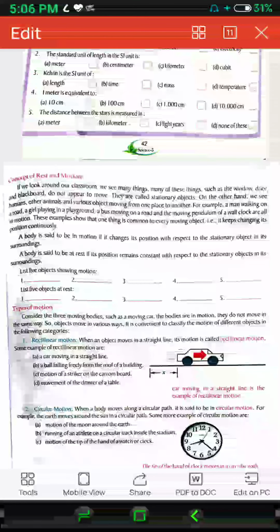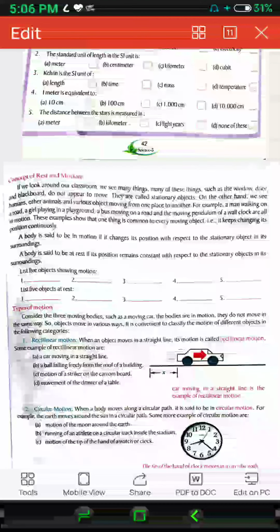List 5 objects showing motion. You have already learned that some animals move from place to place. Hands of clocks also move slowly or gradually. And a bus also moves from one place to another. These are all examples of objects that show movement. Some objects are at rest: everything that cannot move from one place to another, you can say those things are at rest. You can write the examples yourself.